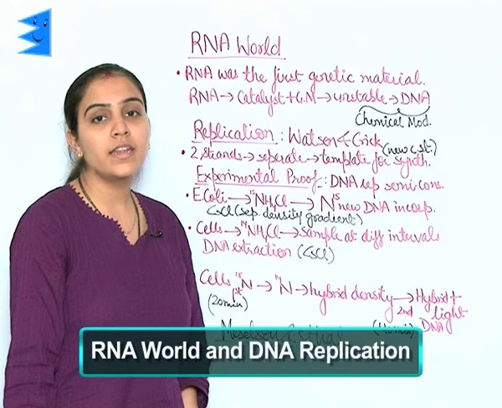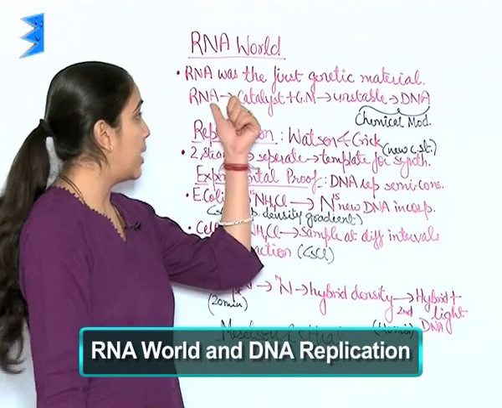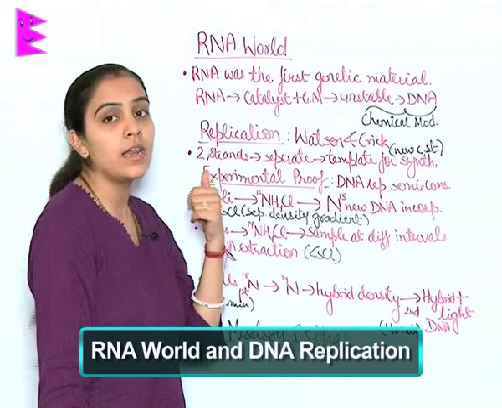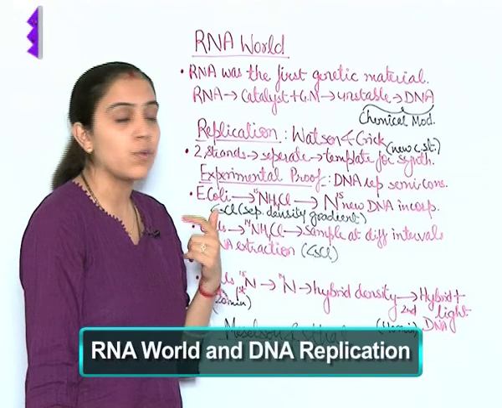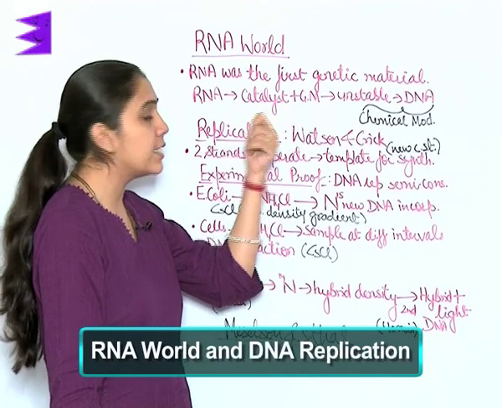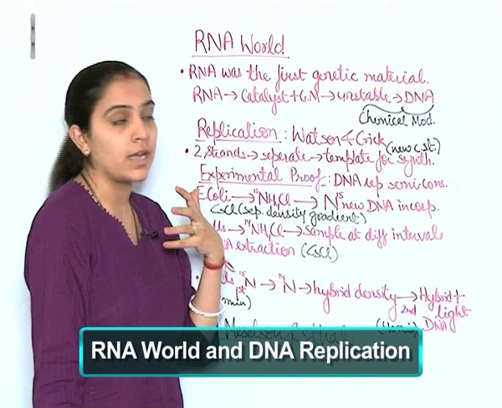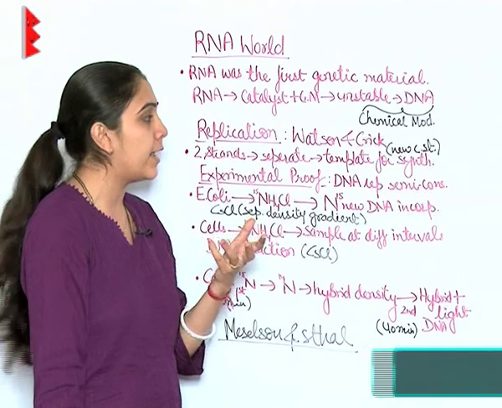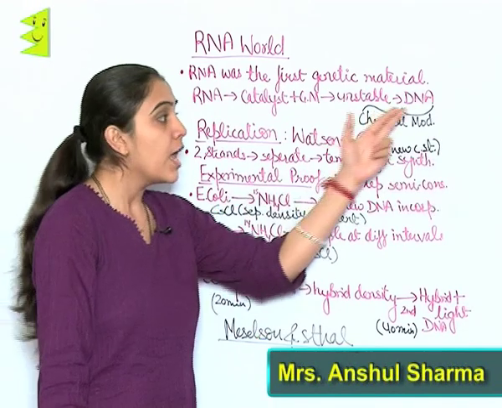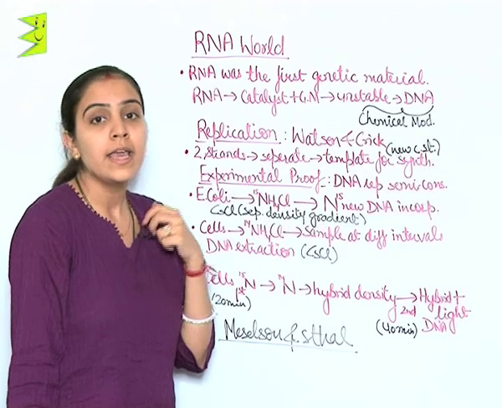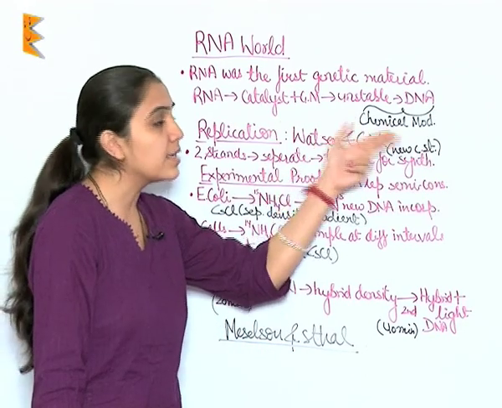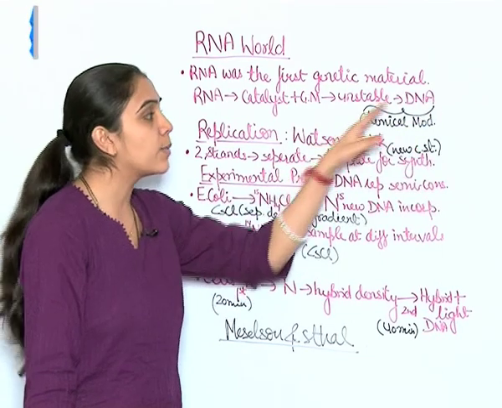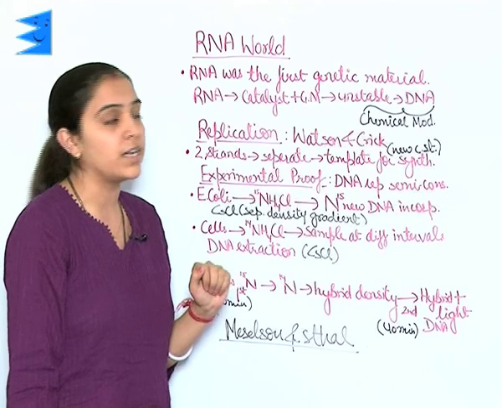RNA was the first genetic material, but RNA also acts as a catalyst for certain biological reactions like transcription and translation. That's the reason RNA was found to be reactive and unstable. So that's why DNA evolved out from RNA with certain chemical modifications. Also, DNA is double-stranded, having a complementary strand, and thus evolves the mechanism for repair, is more stable, and that's why DNA is now the new genetic material.